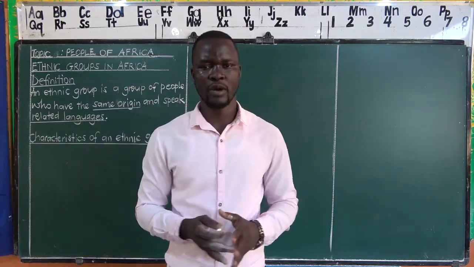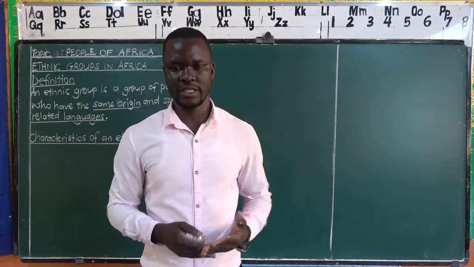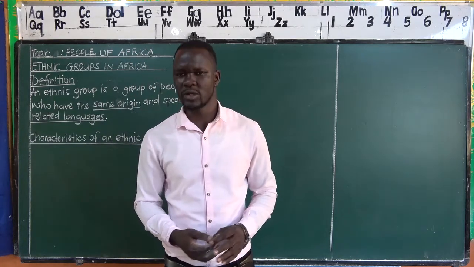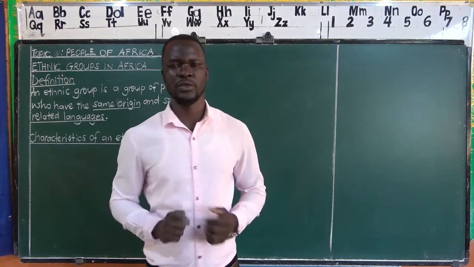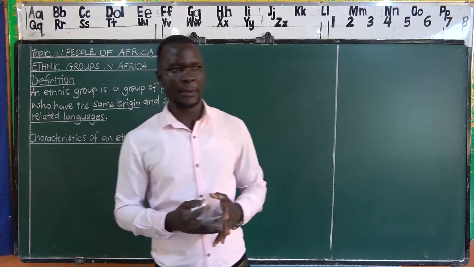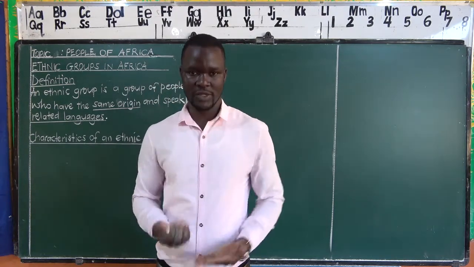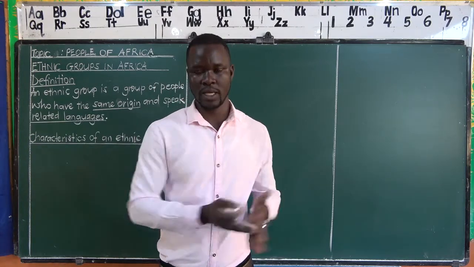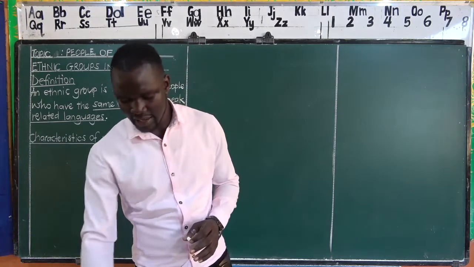A group of people who came from the same origin, and they speak related languages. Sometimes we can also say they speak similar languages, but not the same language. We need to be very careful with that. We also have to understand that these ethnic groups can also be called tribal groups. Sometimes you find a question asking, instead of saying which ethnic group, it can say which tribal group. So we need to note that these are the same.